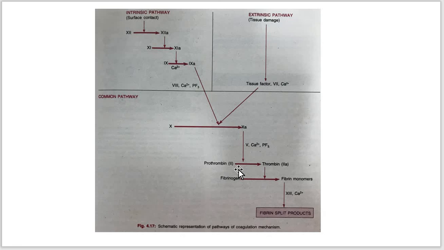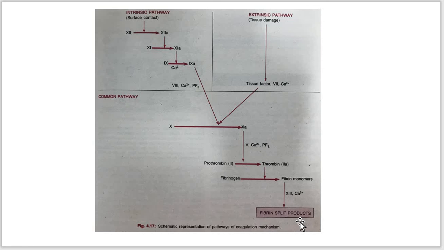Prothrombin, or factor 2, is the main factor which converts fibrinogen to fibrin. Prothrombin is first converted to thrombin, and thrombin converts fibrinogen to fibrin, or the fibrin monomer. Then the fibrin splits into its products.